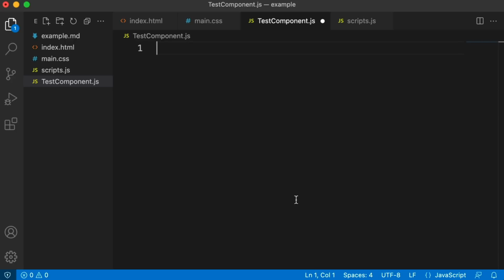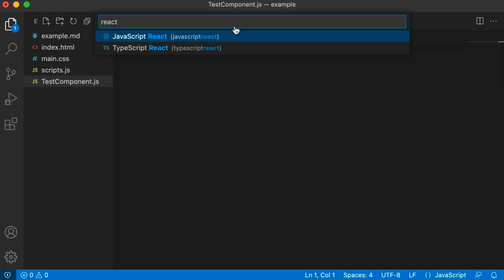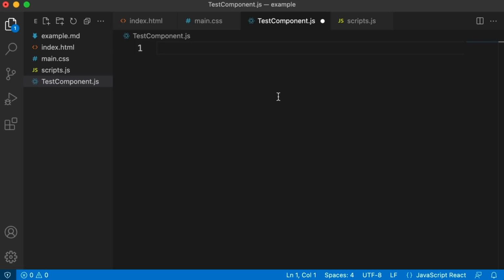Well, first of all, and this doesn't have anything to do with tab snippets, but it's just a React.js note. VS Code has built-in support for JSX and React. But because this file ends in .js instead of .jsx, VS Code doesn't know to treat it as a React file. So you can see in the bottom right corner, the language is just set to JavaScript instead of JavaScript React. You could manually click on that in the bottom right corner and start to type in JavaScript React and click on that. Cool, so this is what we want, but you don't want to have to do that manually each time you open up a JS file.